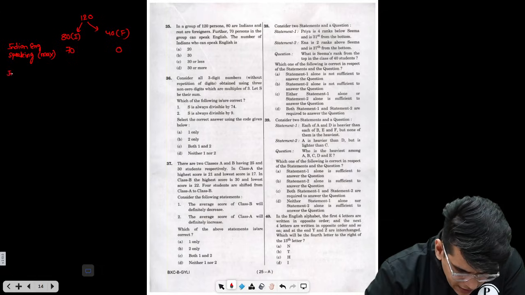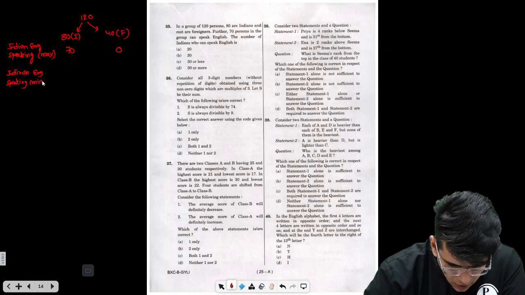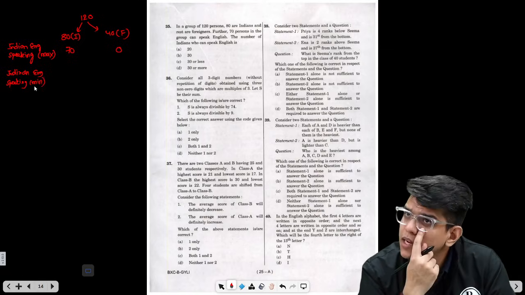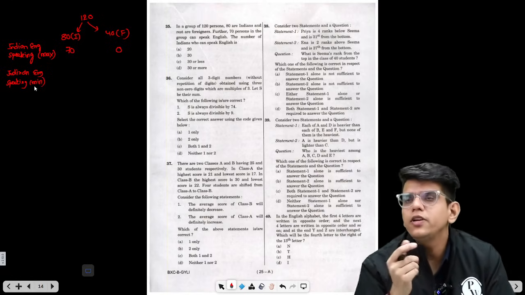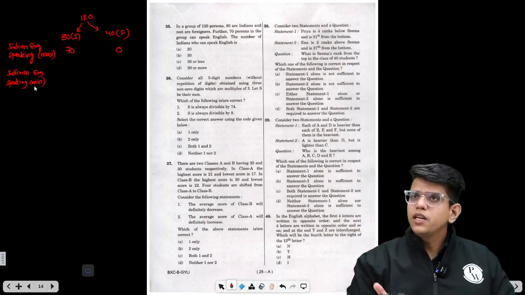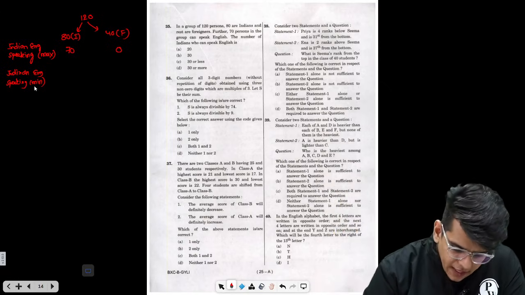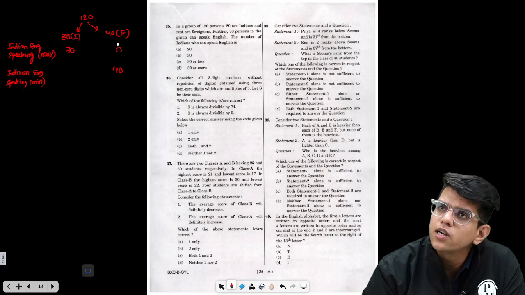Next, Indian English speaking minimum. What is the minimum number of people from India who can speak English under this condition? What we need to do is max out the number of people speaking English from the foreign side. Maximum it can be 40. There are 40 foreigners. Let all the foreigners speak English.